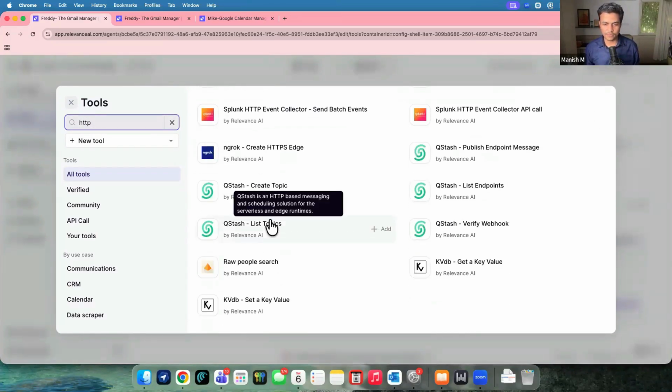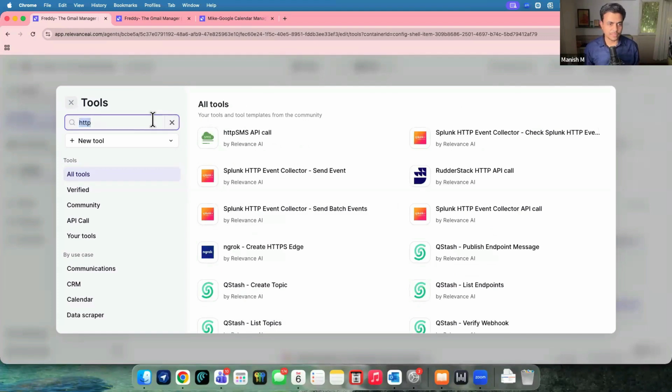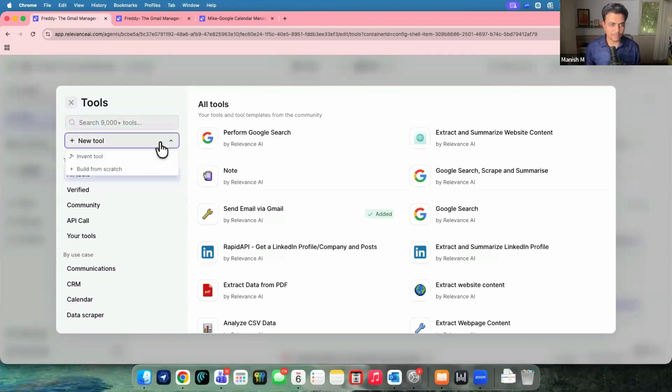SMS, they messed around many things. So there's supposed to be a direct HTTP call as well. I'm not very sure. Now, in terms of any tool which you don't find, for example, let's say you're trying to build an integration with any application which is not available over here by default, then you can build your own tool. And again, a tool is nothing but just a normal API call, right?